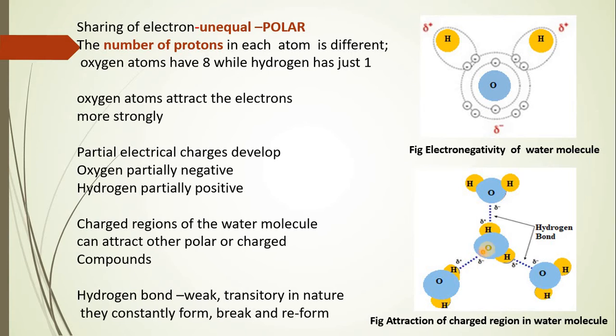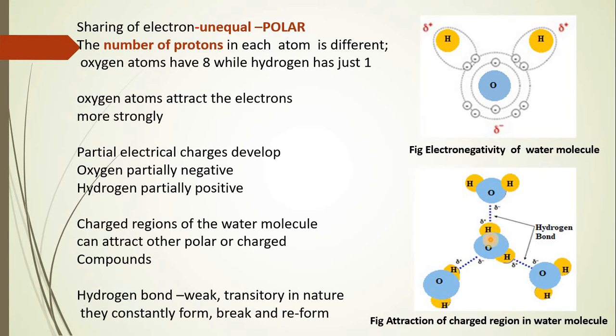Further, this attraction has led to the development of bonds which are called hydrogen bonds, and there are two different types of hydrogen bonds which we are going to discuss in the next slide within the water molecule. The first one is within the same molecule of water, and the second type of hydrogen bond is between two molecules of water.